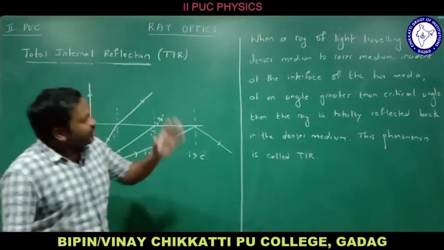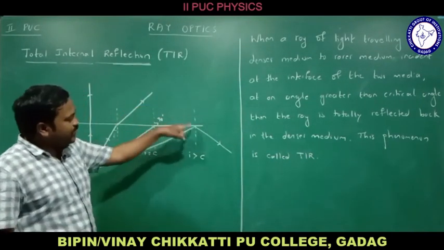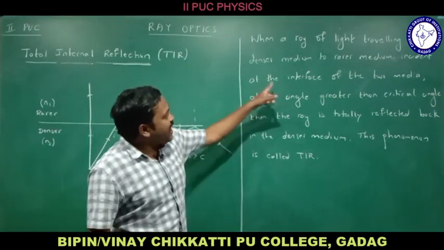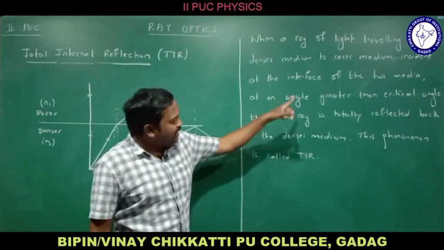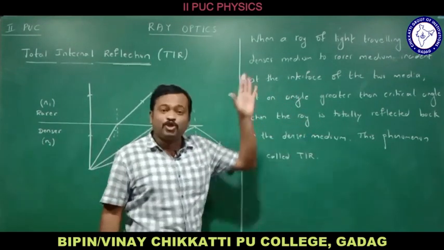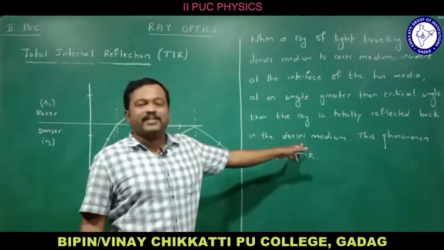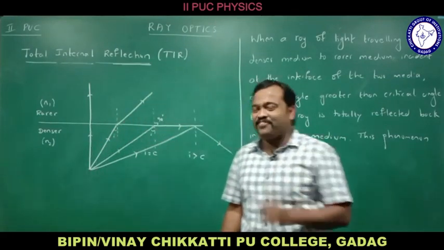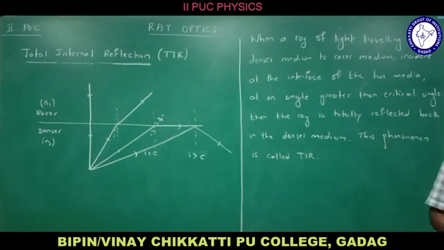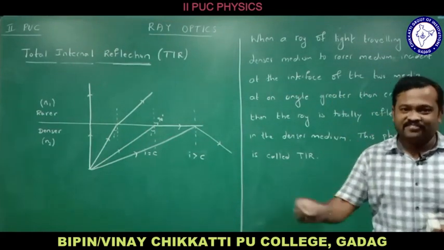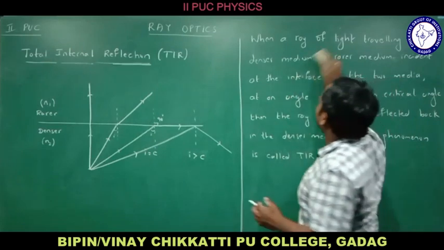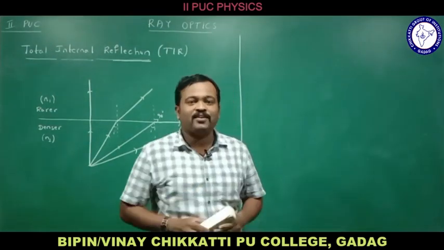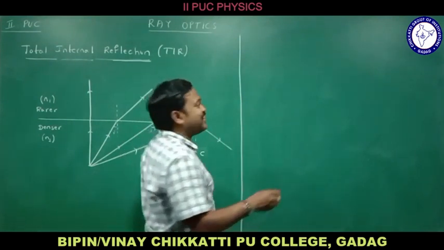When a ray of light traveling from denser medium to rarer medium is incident at the interface of the two media at an angle greater than the critical angle, then the ray is totally reflected back in the same medium, that is, the denser medium itself. This phenomenon is called total internal reflection, and this is the definition for TIR. Now let us see what the conditions for total internal reflection are.